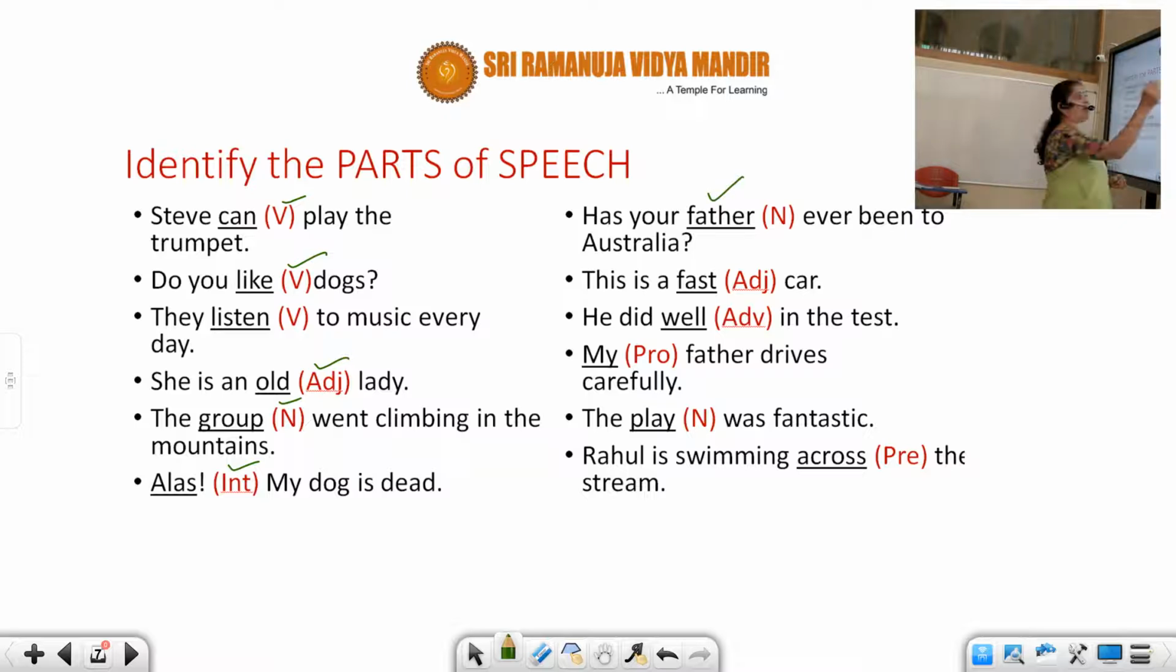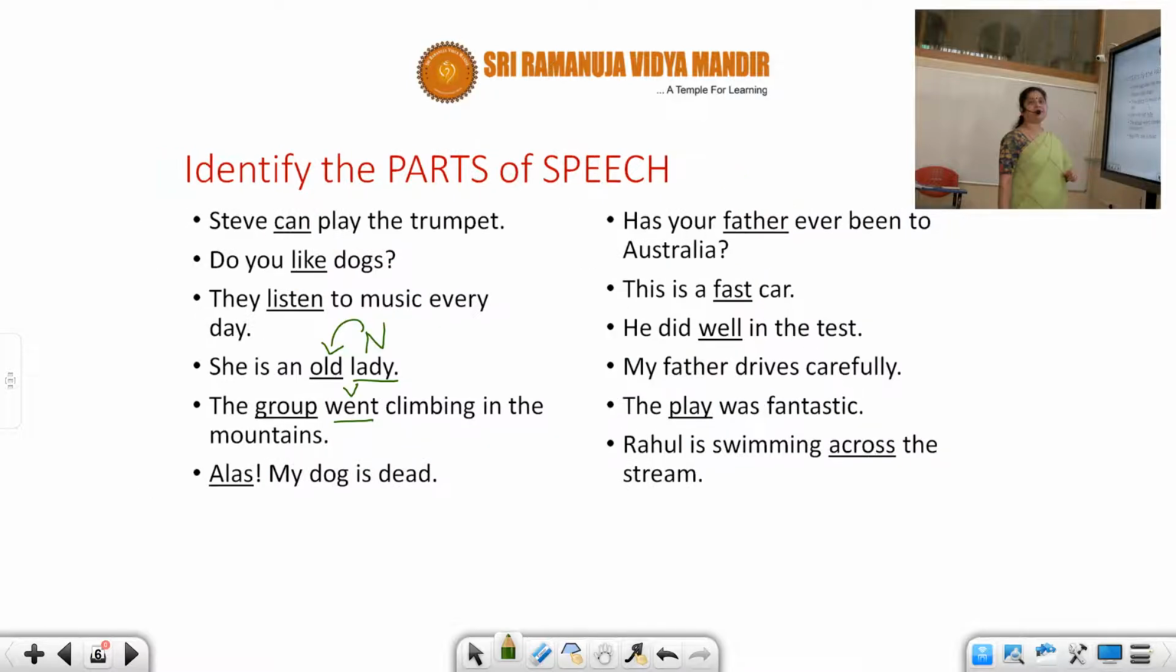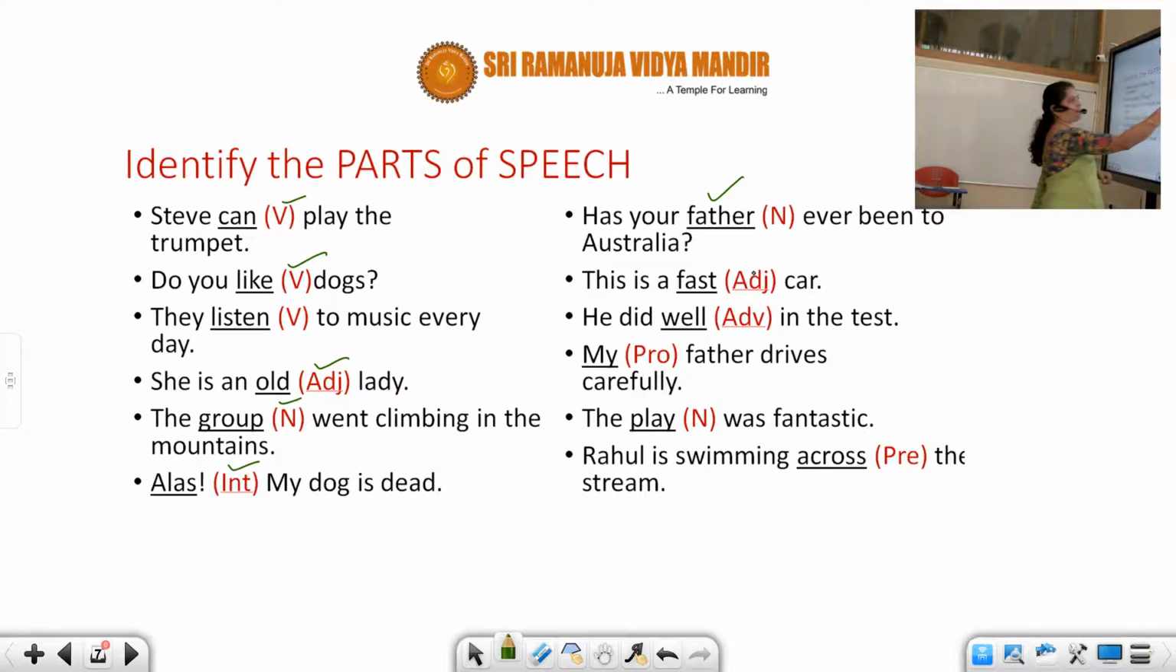This is a fast car. Can you see this, students? Generally when we see fast, we will think it is an adverb. But I'm not talking about his driving. He drives fast. Then drives how? Fast. Because it's modifying the verb, I will say it is an adverb. But here I'm not talking about his driving. The car itself has a good speed. So this is a fast car. I'm talking about the noun, car. So because it's modifying the noun, it is nothing but an adjective. He did well. He did how? Did is verb.